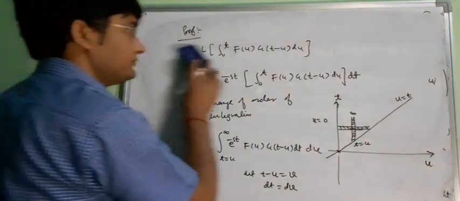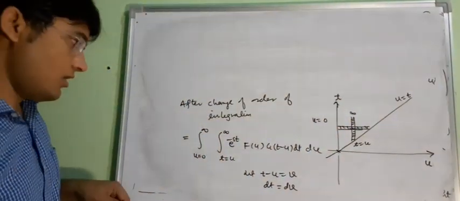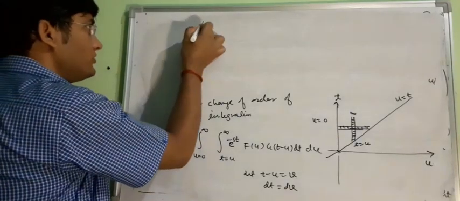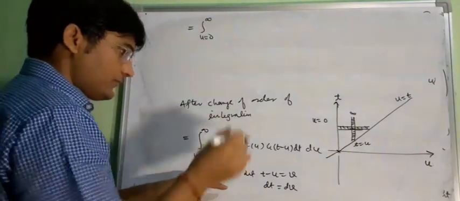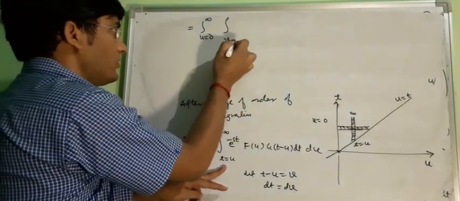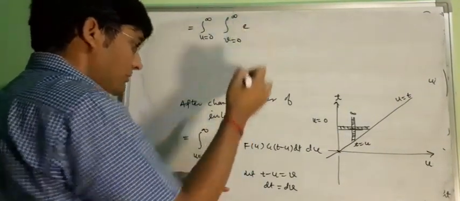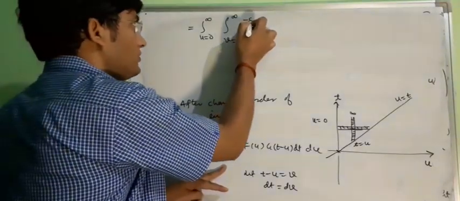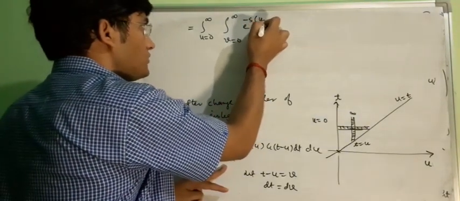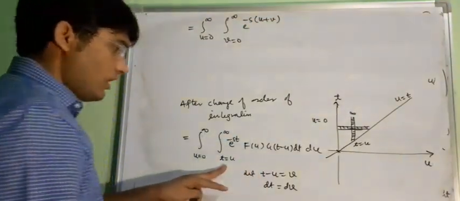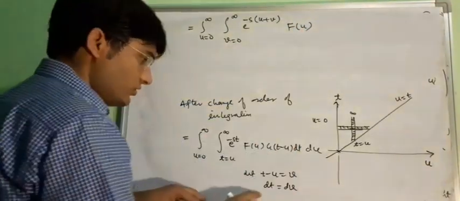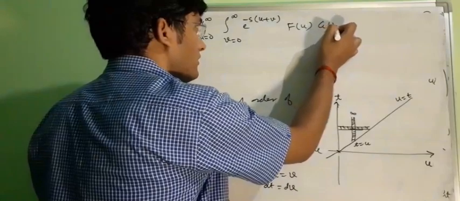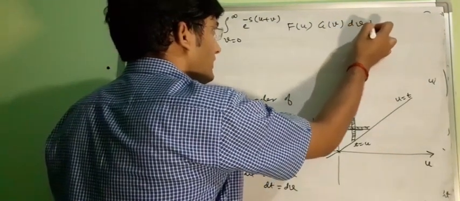So our integral is equal to u from 0 to infinity, and v from 0 to infinity, then e to the power minus st. Now t will be u plus v, f of u, and now g(t minus u) is g of v, and in place of dt we will have dv and then du.